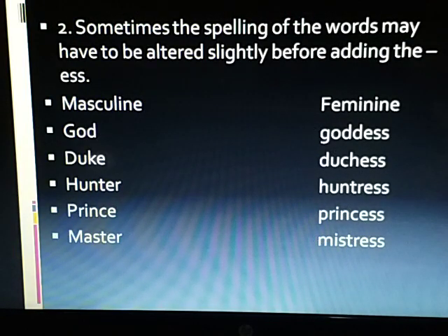Sometimes the spelling of the words may have to be altered slightly before adding the ess: god, goddess; duke, duchess; hunter, huntress; prince, princess; master, mistress.